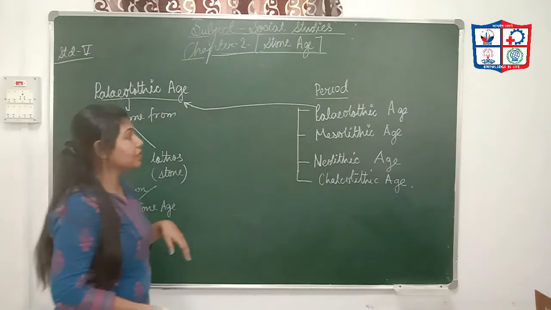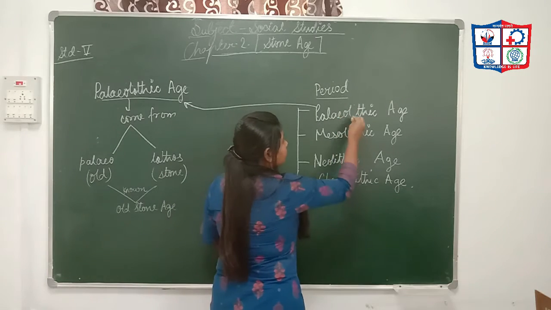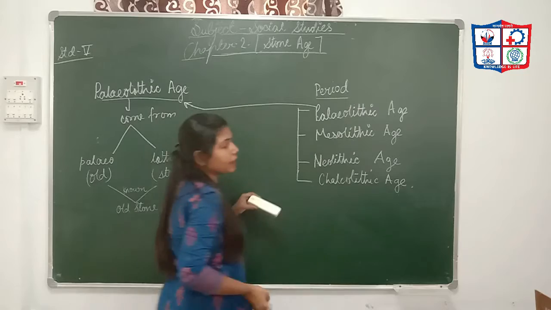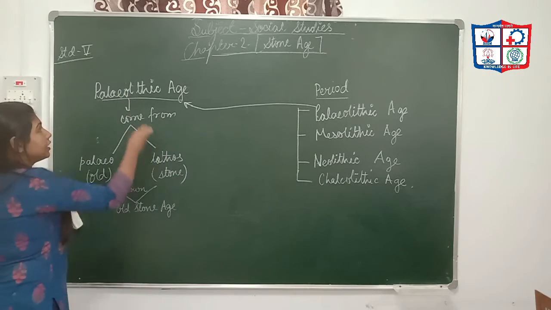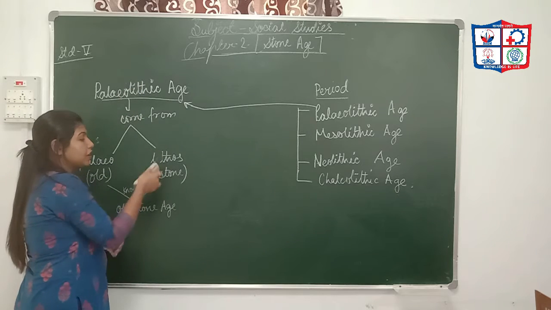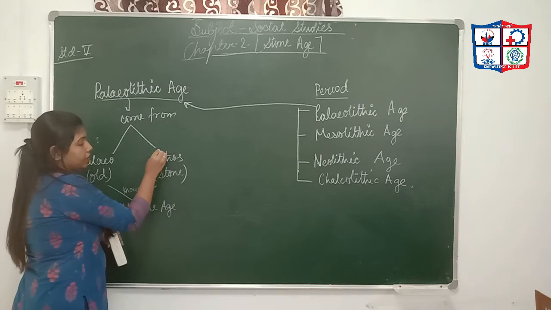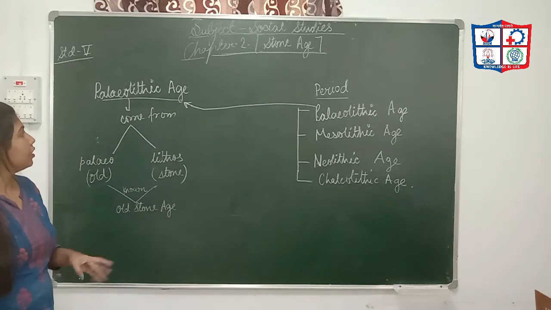Sorry, it's my mistake with the spelling on the board. It's Paleolithic here, here, and here.